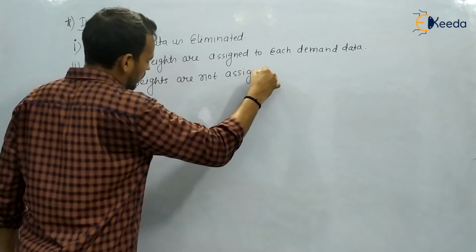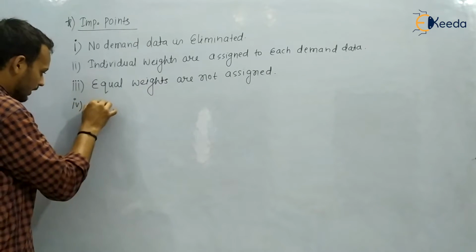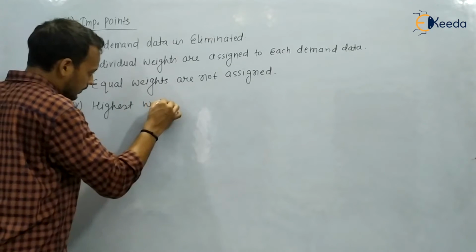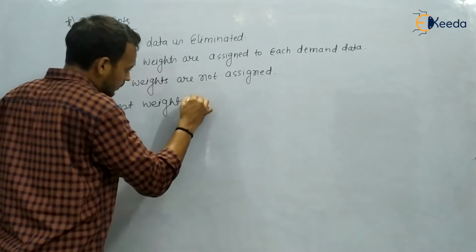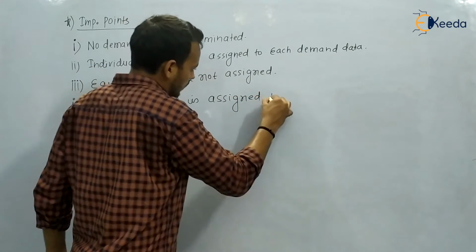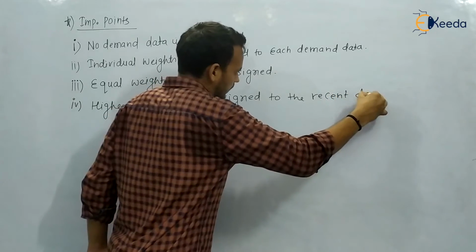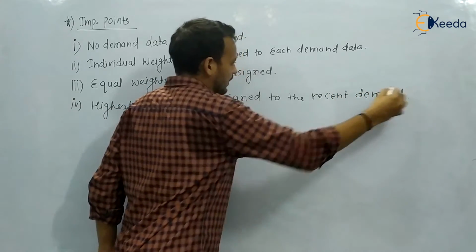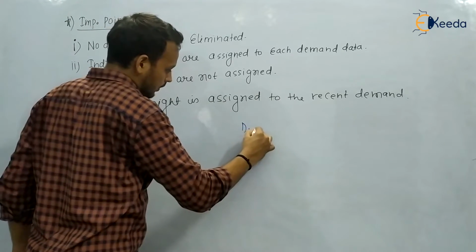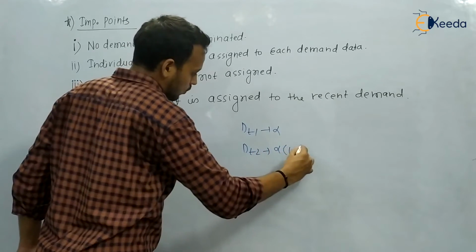So they are unequal. And how are they unequal? We can also say that the highest weight is assigned to the recent demand. You can see that for dt minus 1 it was alpha, and for dt minus 2 it was alpha into 1 minus alpha.